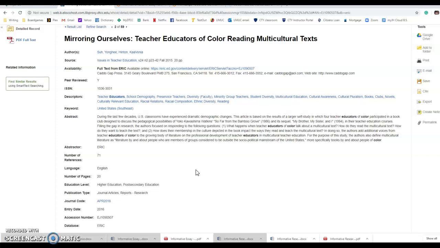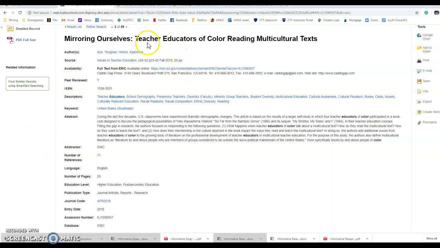Okay, nope. So this is the kind of thing that you want to think about when you're reading the abstract. Does this talk about educators of color? Sure. But really, if we're paying attention to topics and titles, which we should be doing anyway, that's a skill that we use when we're reading. We figure out what's going on in an article by looking at the topic, a few of the keywords, and things like the abstract.